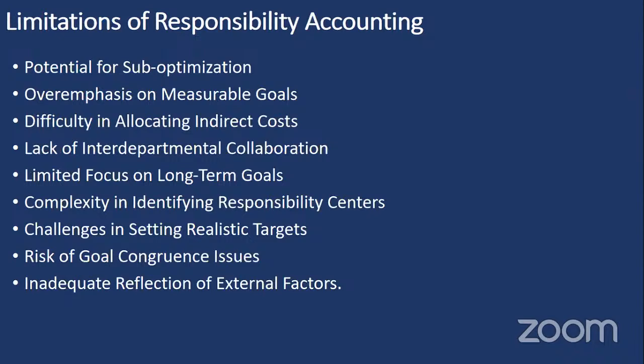So we have discussed so far the advantages, scope, and benefits of responsibility accounting. And it is not without its limitations. It has its own problems also. So what happens is, sometimes we thought that there will be optimum resource utilization. There are also chances some resources may not be properly utilized, some human resources. There may be chances of identifying an unsuitable person also. That is one of the limitations of responsibility accounting.